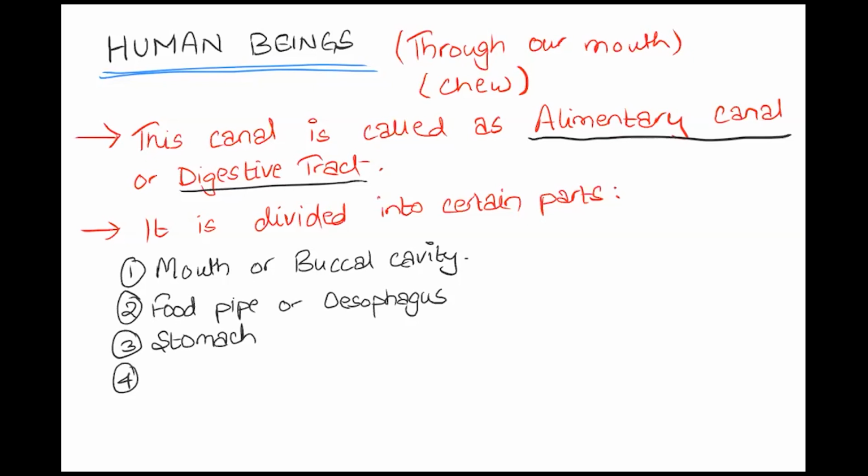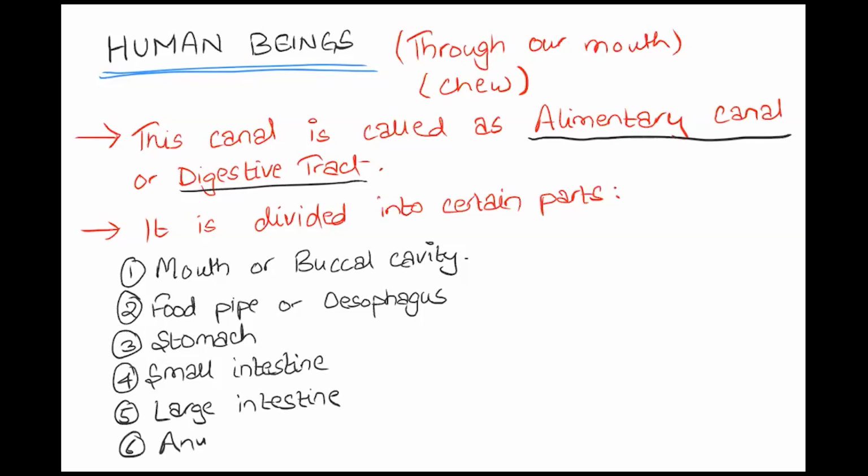After the stomach, we have the small intestine. And after that, we have the large intestine. And at last, we have the anus through which the waste product comes out.